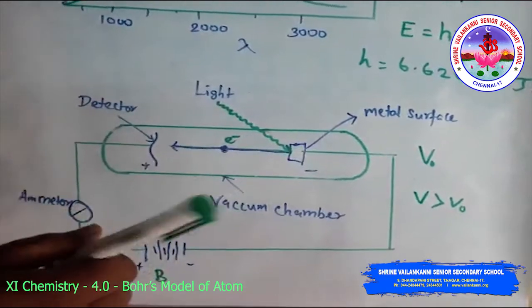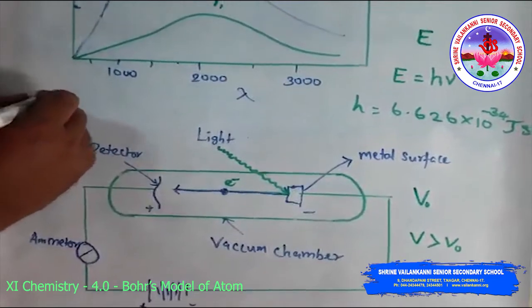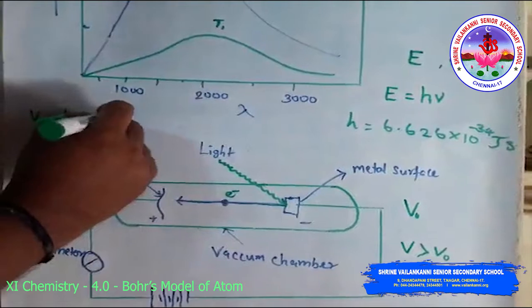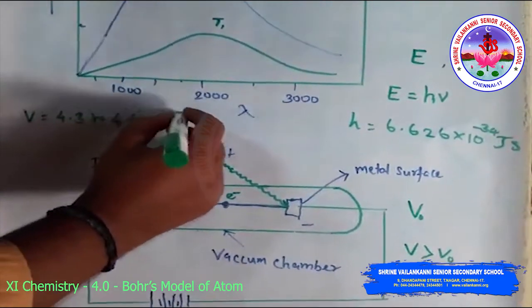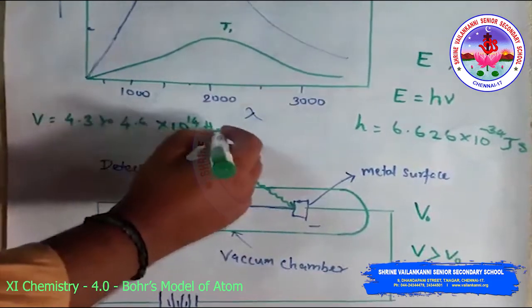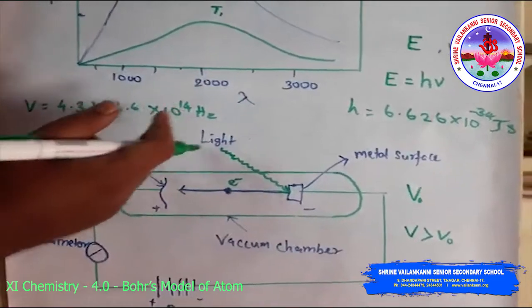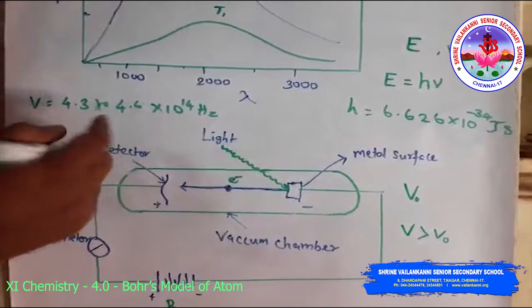For example, red light of frequency 4.3 to 4.6 × 10^14 hertz, of any brightness, may shine on a piece of potassium metal for hours, but no photoelectrons are ejected.